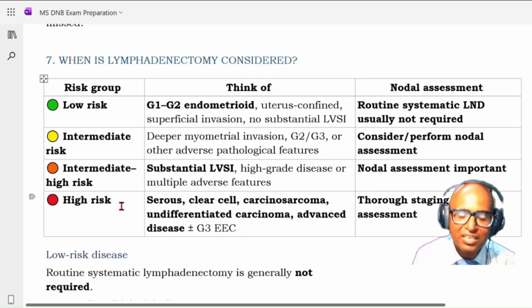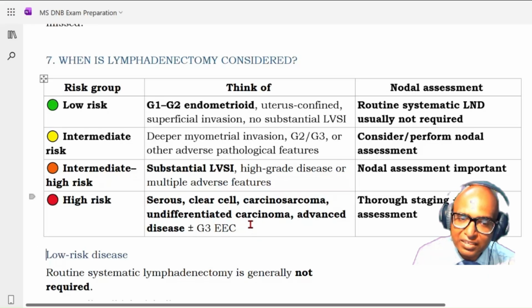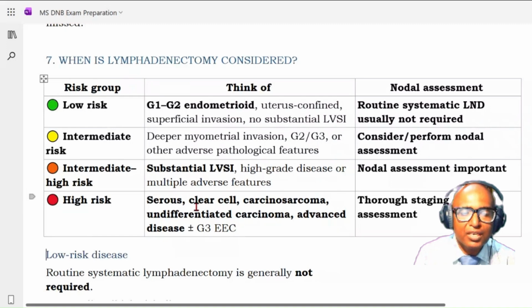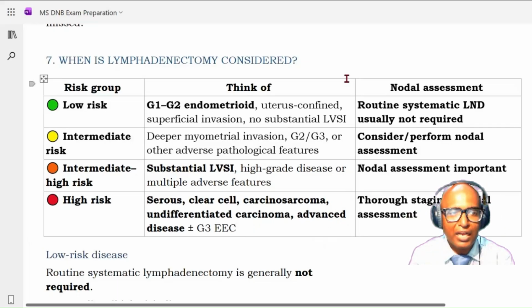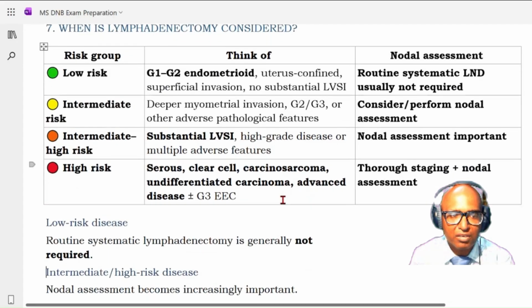And next is high risk, where you are dealing with serous, clear cell, carcinosarcoma, undifferentiated carcinoma, and advanced disease. Even it may be grade 3 endometrial carcinoma. Okay, endometrioid variety of grade 3, because grade 3 is here also, here also, and here also. But here it is an advanced disease with multiple pathological features. It will be a high risk disease, so thorough staging is required and nodal assessment is required. Okay, now let's see one by one. I hope you have understood these four risk groups.